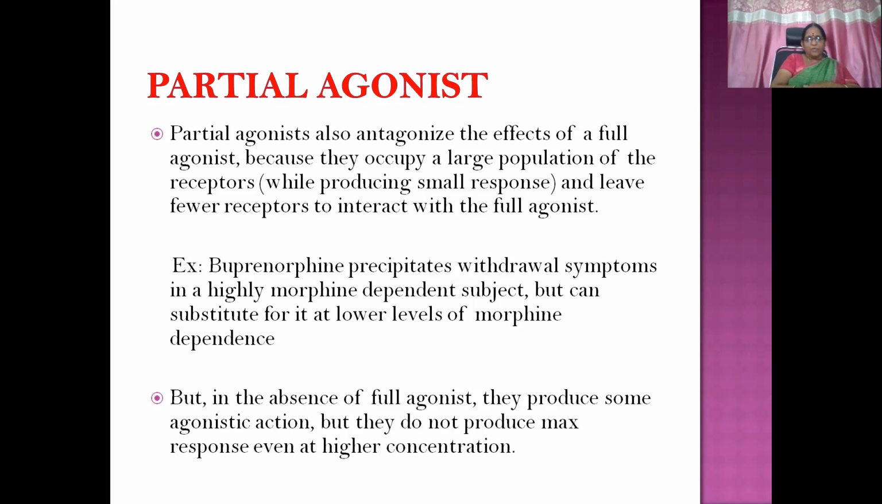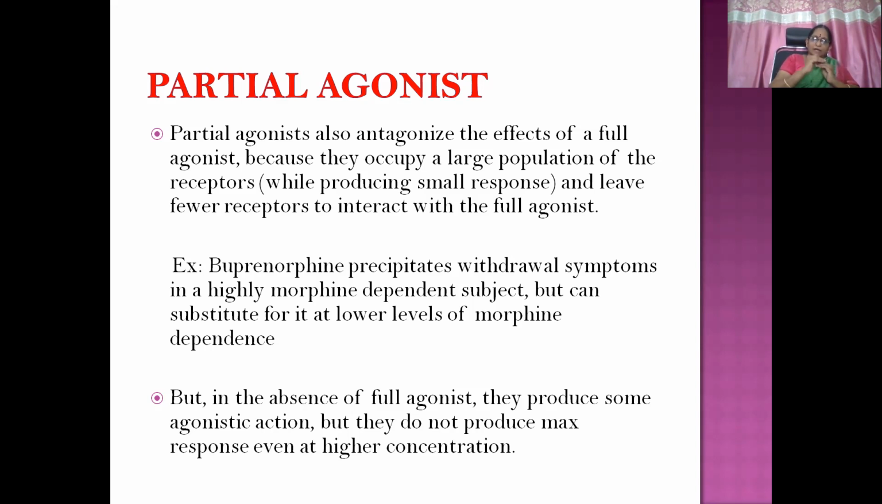Example, buprenorphine precipitates withdrawal symptoms in a highly morphine-dependent subject but can substitute for it at lower levels of morphine dependence. Suppose a morphine-dependent subject has been taking morphine chronically for several months, so morphine is there within the body. A partial agonist of morphine, that is buprenorphine, can be given to that patient.